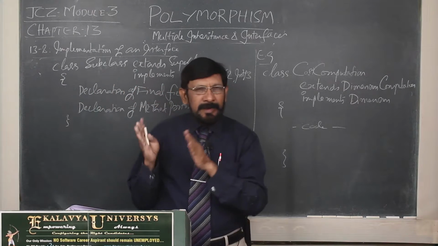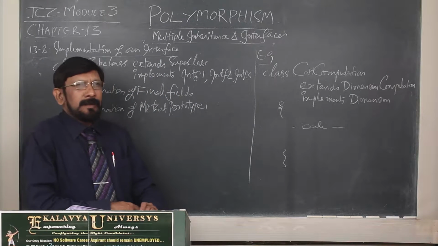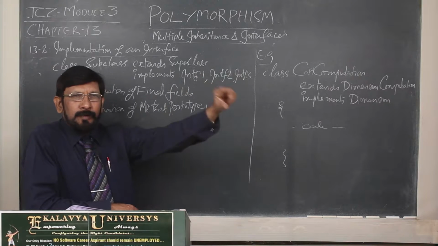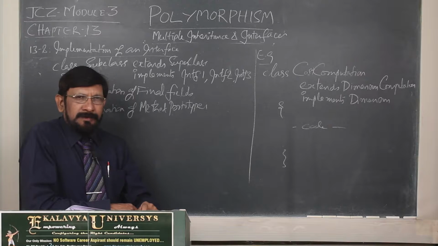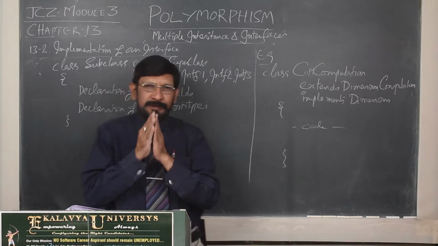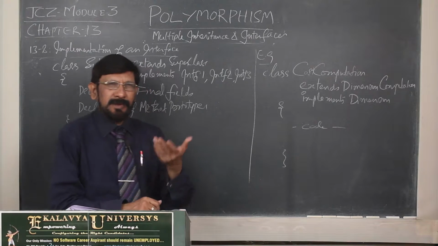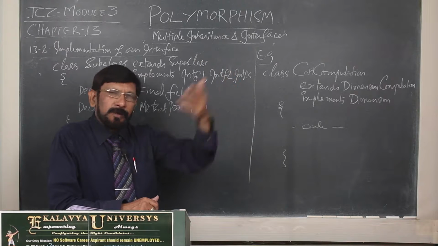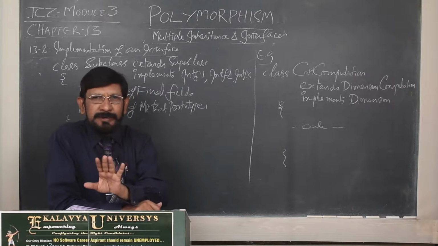Actually, interface is like an abstract class only, but if multiple inheritance is required, you have to go for interface. Otherwise, if multiple inheritance is not required, we can go for abstract class, because in an abstract class a lot of freedom is there, and it accepts all types of members. As far as interface is concerned, a great limitation is there.